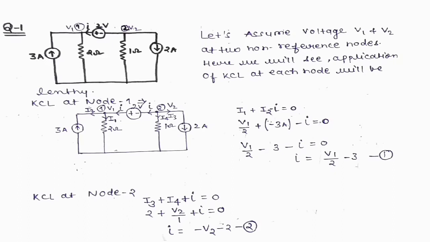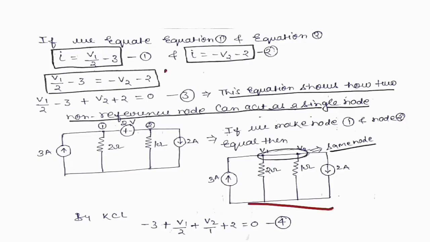That means first we put the KCL equation at node 1, then at node 2 we apply the KCL equation, and then we get the I1 value and here the value of I, and then equate it. So we will get this equation. But by using the supernode concept, we can also write it down directly.